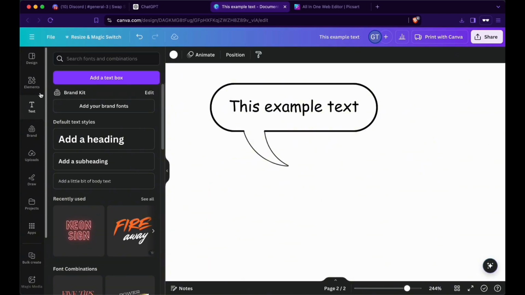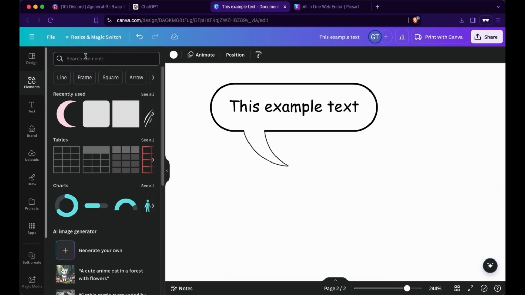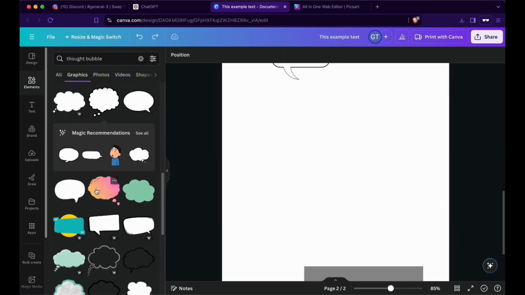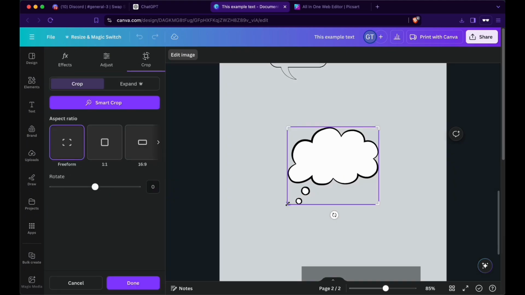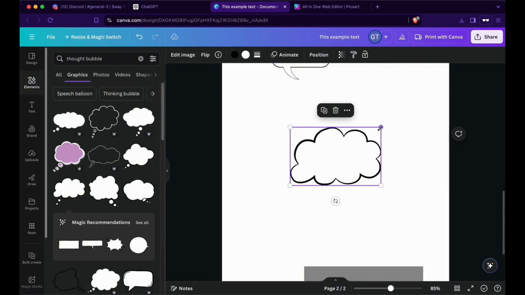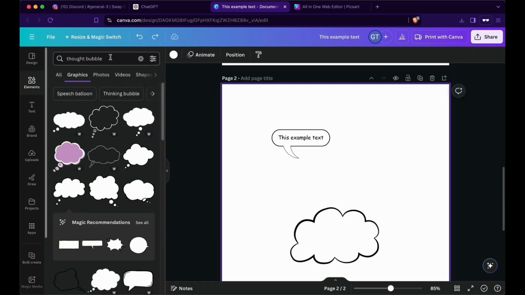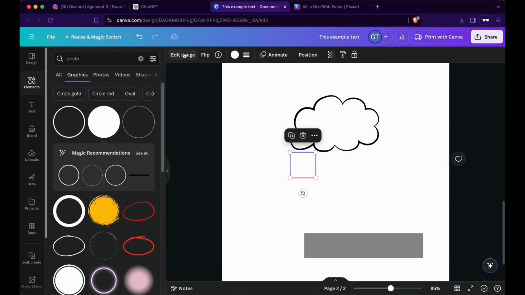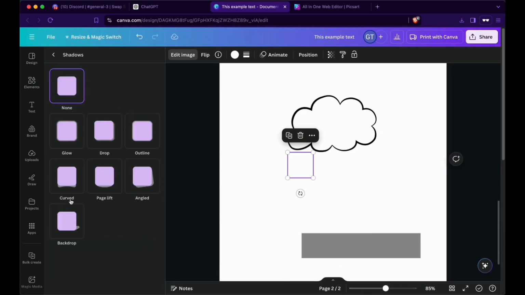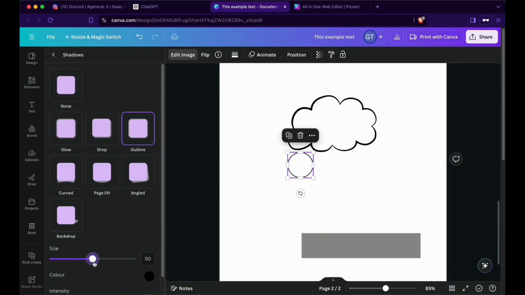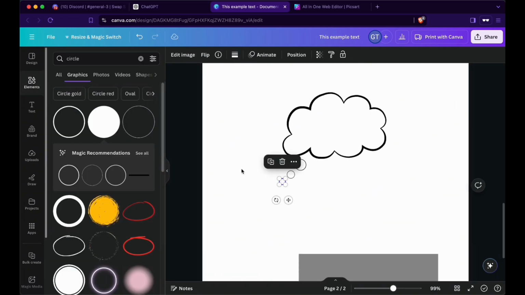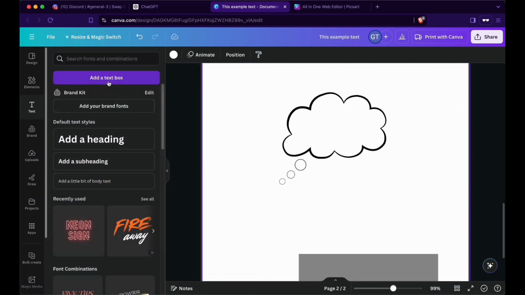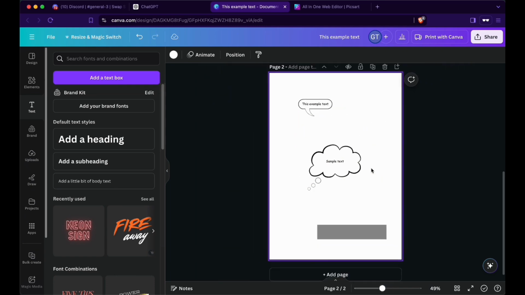Next up, we have a thought bubble, which is with this cloud. This one should work. If we can crop that out. Like that. You adjust the size obviously and put in a circle. Make it smaller. Again, edit image, shadows, outline, bit more size. Now decrease the size. We can also again add a text box. And that's where you have your thought bubble.